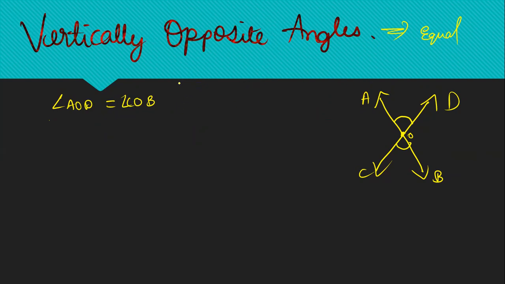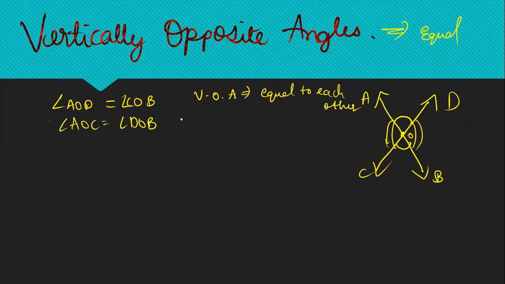Okay, vertically opposite angles are always equal to each other. Fine. So here in this case, angle AOD is equal to angle COB, and these two angles, angle AOC is equal to angle DOB. Again, because vertically opposite angles are equal to each other. I hope it is clear, right?